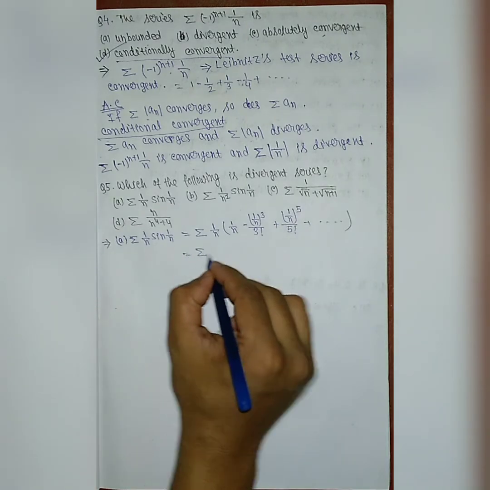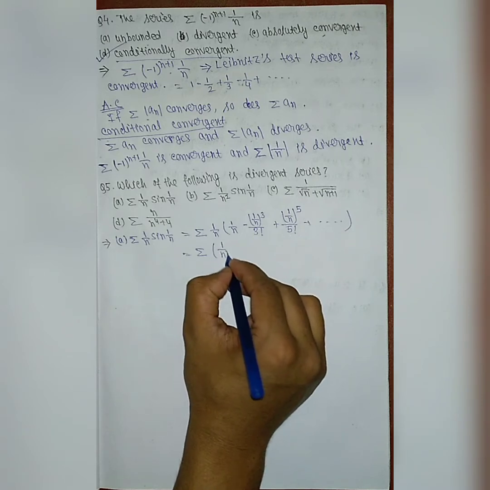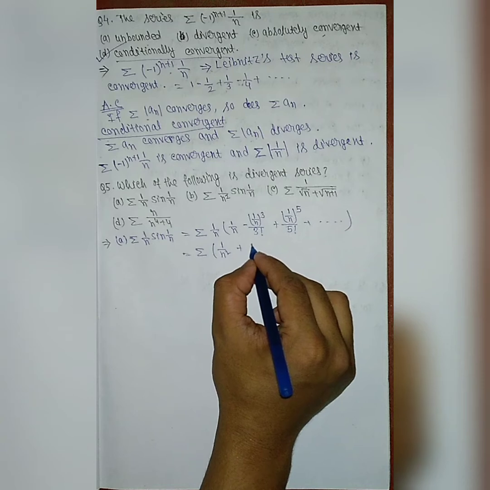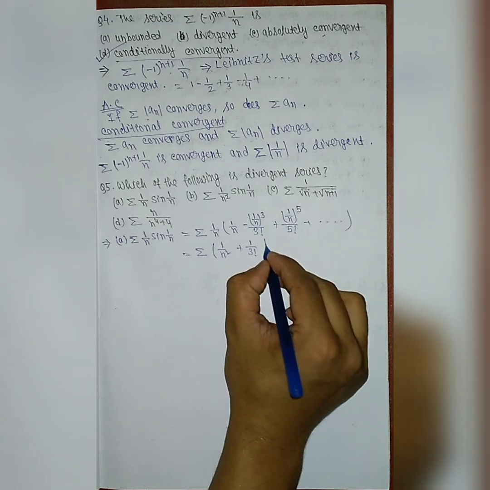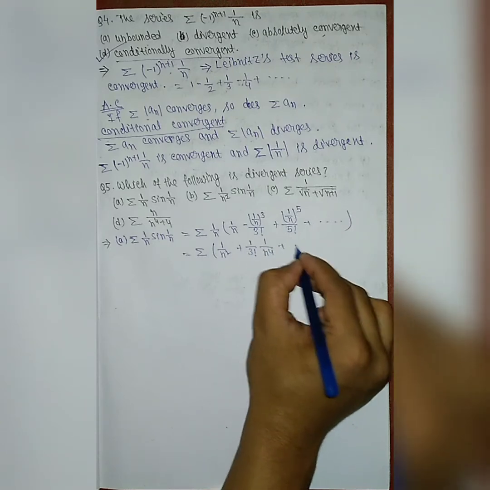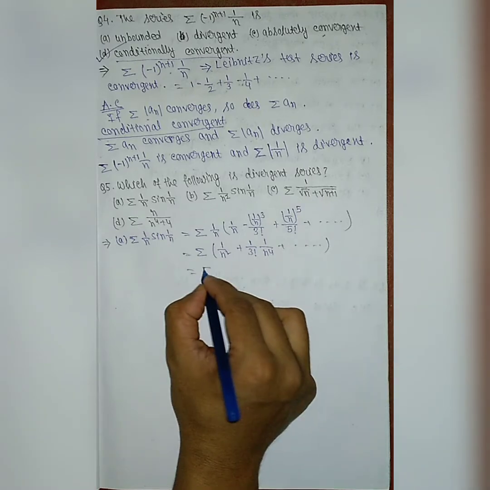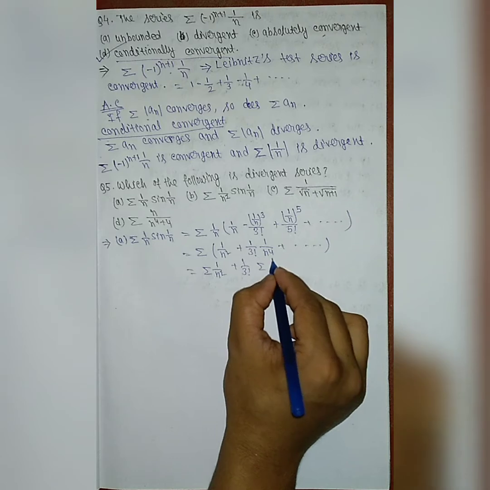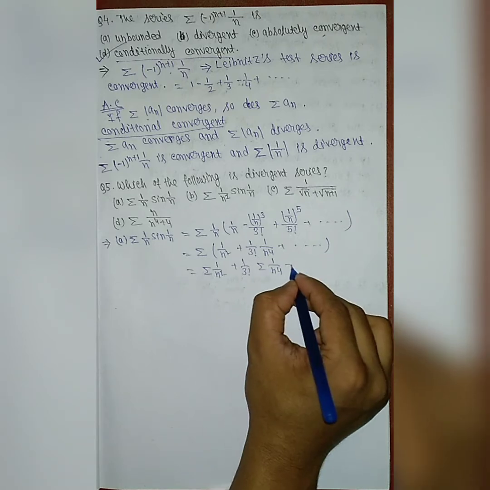So it is nothing but series 1 by n square minus 1 by 3 factorial into series 1 by n to the power 4, and so on, in this way.